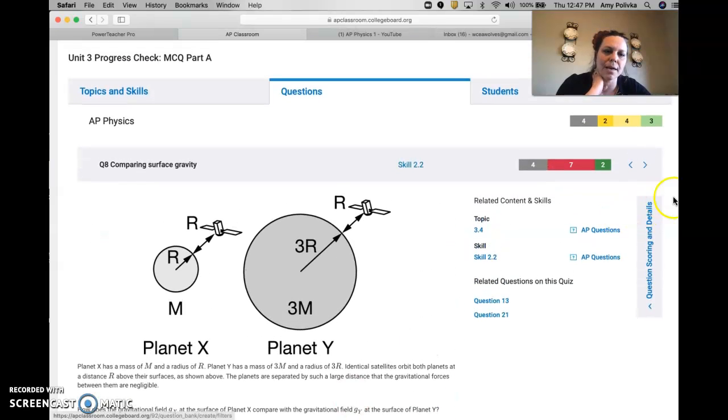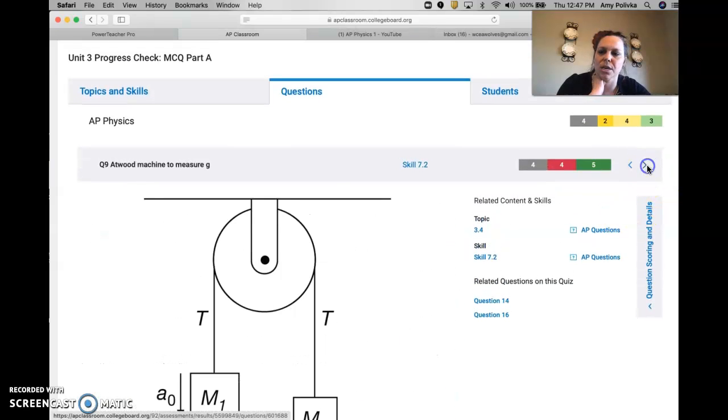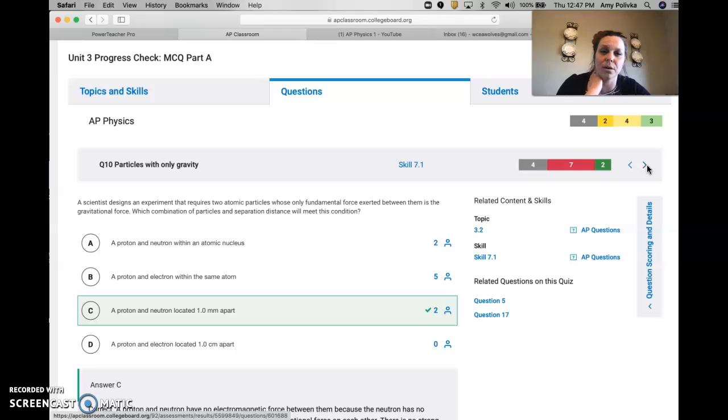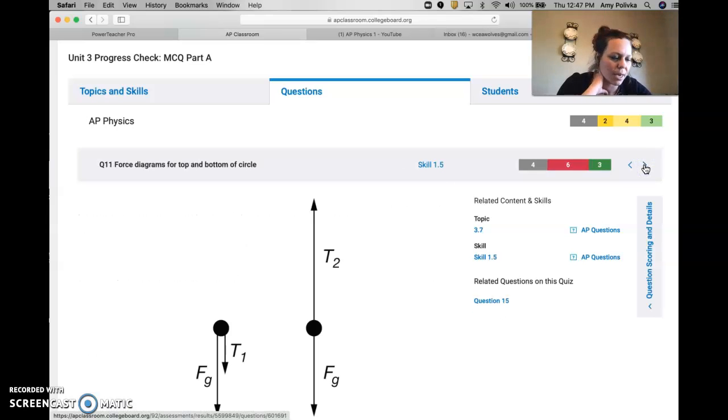All right, number 10, I'm going to skip over. Very few kids got that one right, but it had to do with particles, subatomic particles, and this really isn't a Physics 1 topic, so I don't think they're going to use it. But kids that have taken chemistry, that one might have made sense.